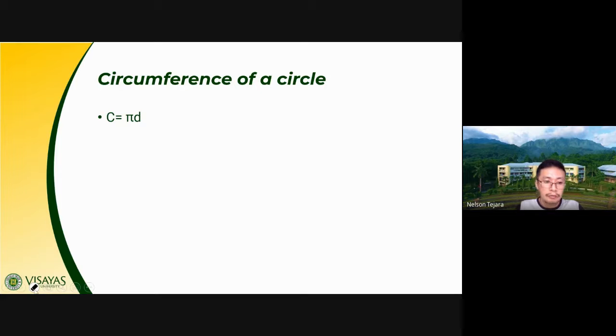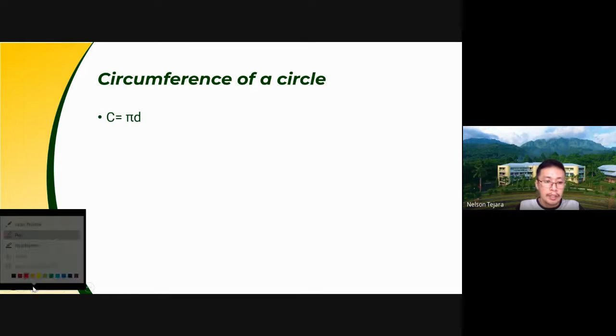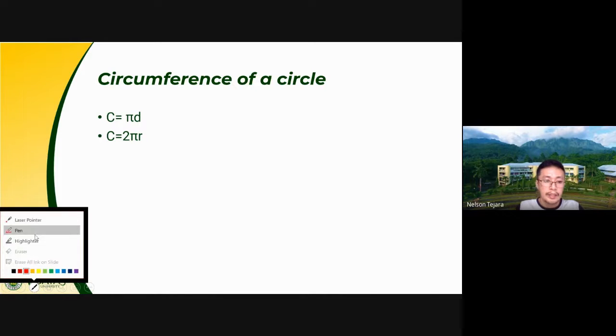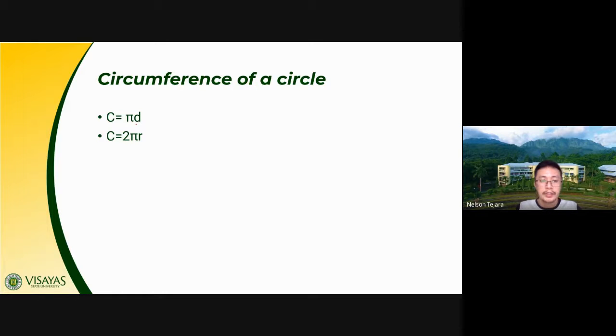Okay, but then, for example, class, if you were given a radius, what you can do is to use this formula. Just get the diameter. If you're given, class, a radius, just multiply the radius by 2. And that will give you the formula of 2 pi r. So 2 times radius times 3.14. So whichever, class, is applicable. If you are given the diameter of a circle, let's use the formula pi d. And if you're given the radius, use this formula 2 pi r.